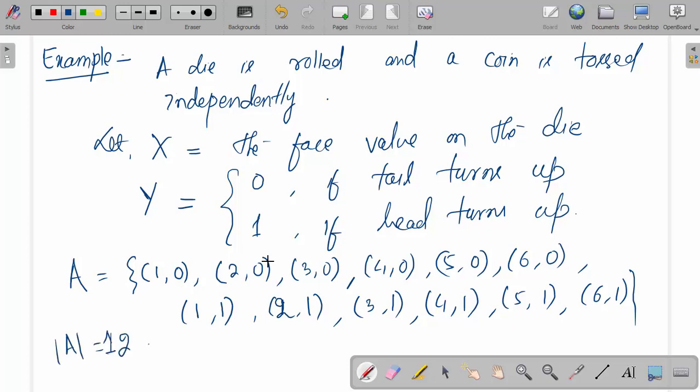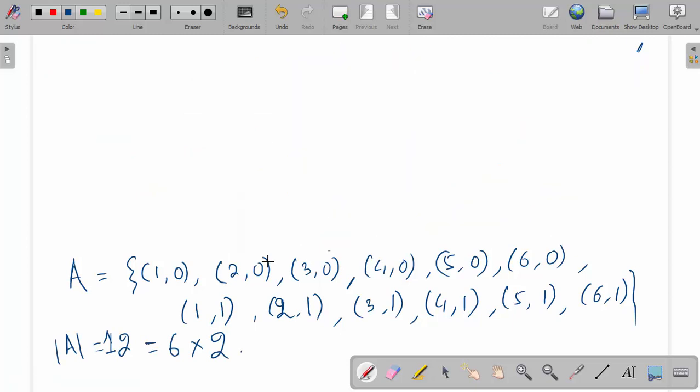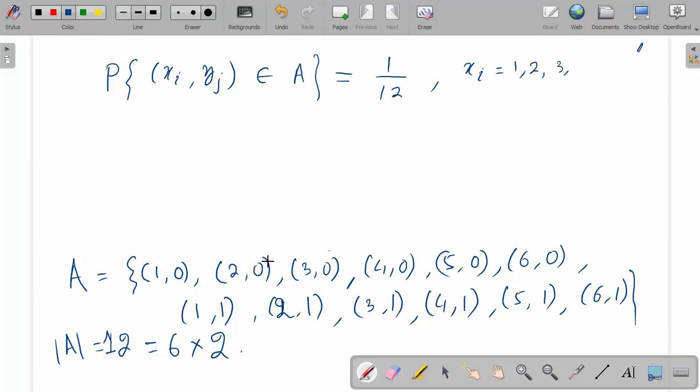So now we have to find this probability, xi, yj belongs to A, this is equal to 1 by 12 for xi equal to 1, 2, 3, 4, 5, 6. These are the values of x. yj equal to 0, 1, values of y.